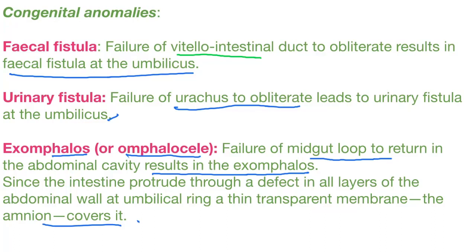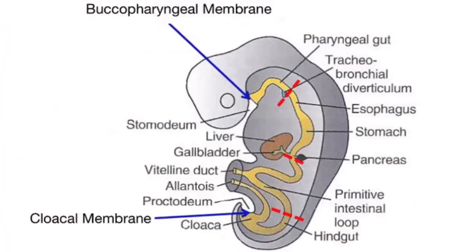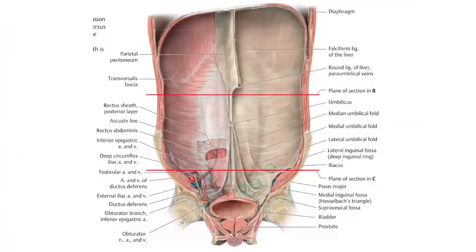Okay, most of the surgical cases are exomphalos. This is the most important thing, or omphalocele. You see, this is the umbilicus, right? This is the umbilicus, and there is the median umbilical fold, medial umbilical fold, lateral umbilical fold, right?